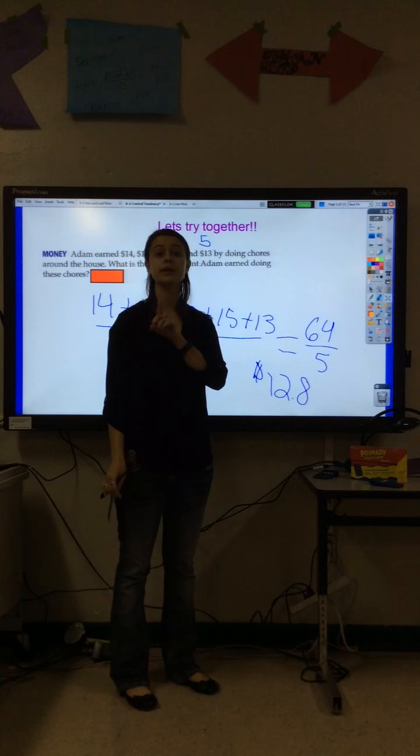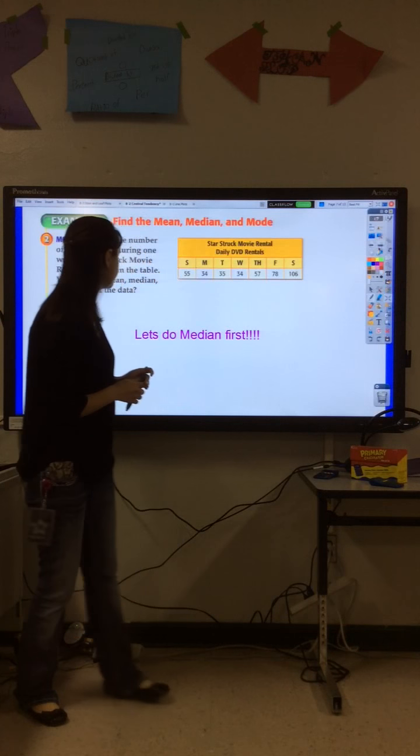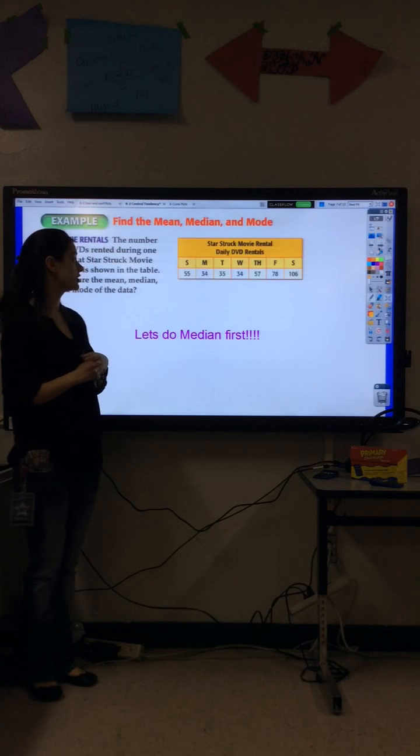All right, more vocab. You can read in your packet the big long definition for median and mode. Okay, median is the middle, mode is the most often. To me, that's easier to remember. Okay, so that is important. We're going to do median first.